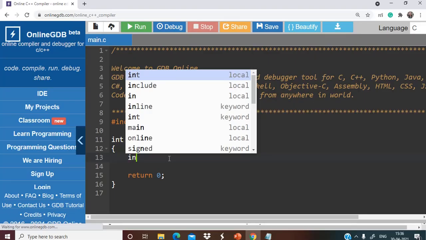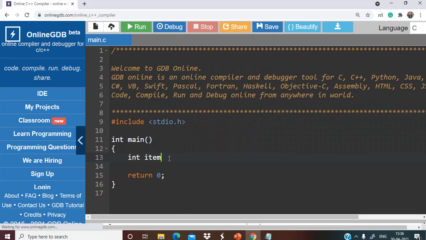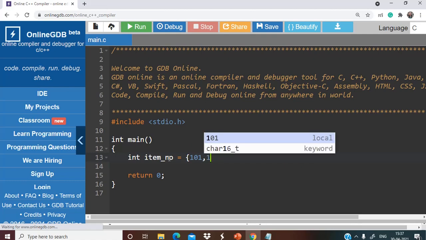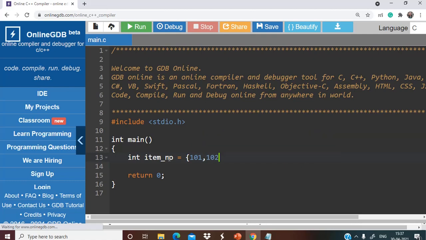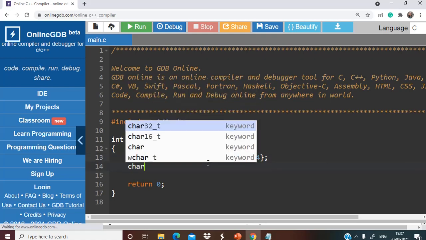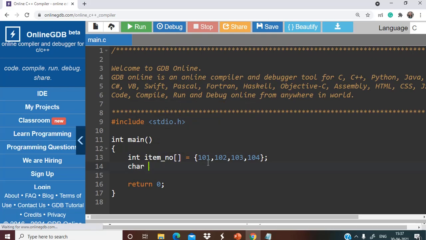So first of all, let's take an array for storing the item numbers that are given to us. So we have 101, 102, 103, 104. This is our array of integer type, storing item numbers. Next we have to store item names, that is milk, ghee, cheese and all. So let's take an array of strings now.